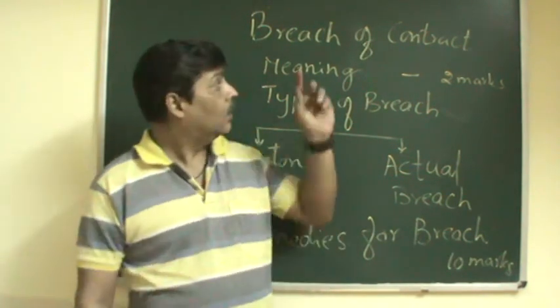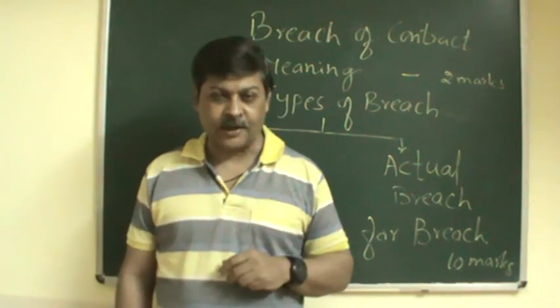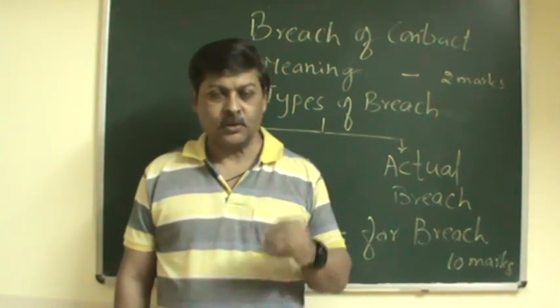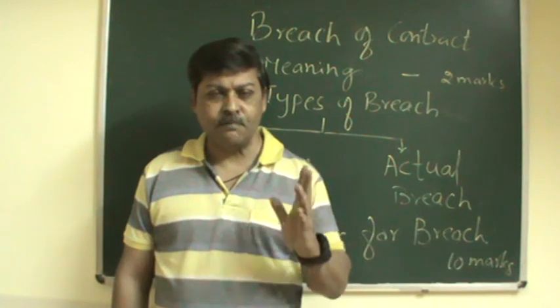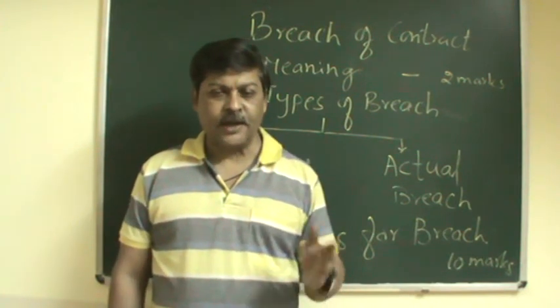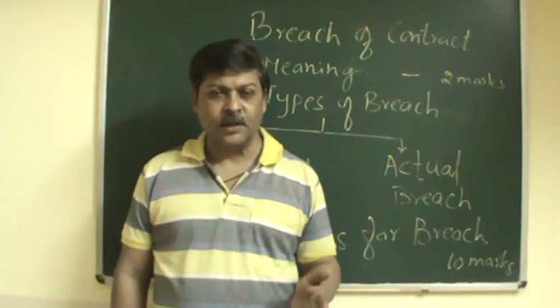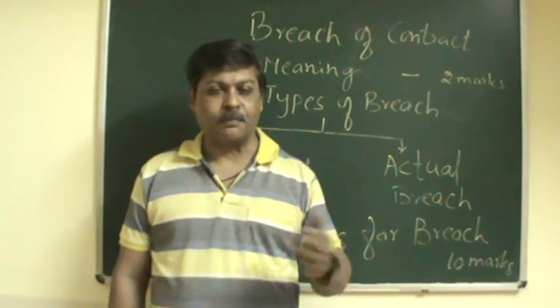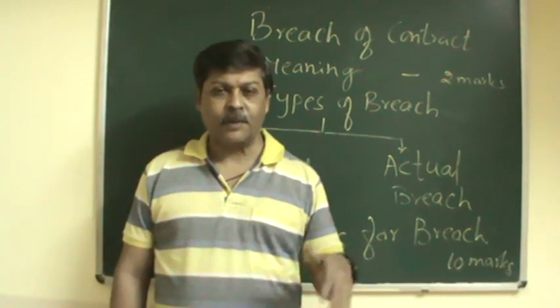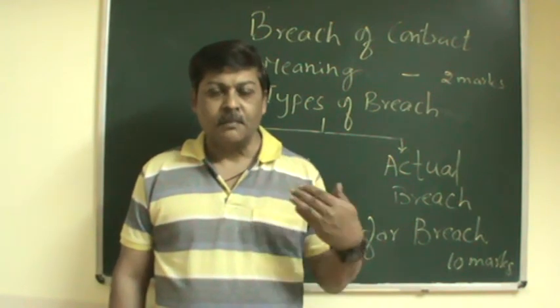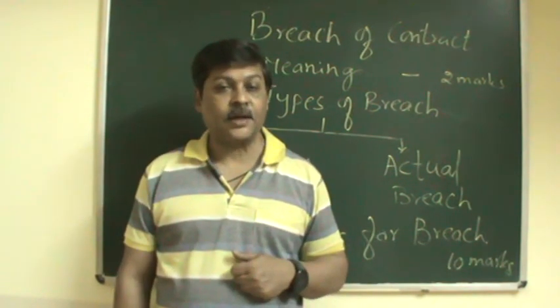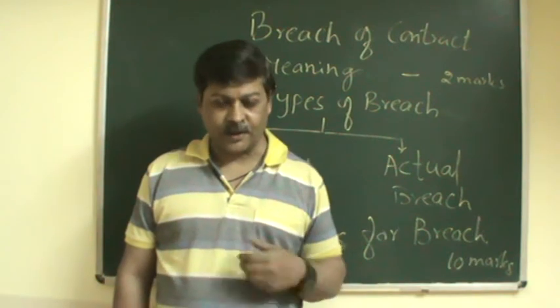So taking the breach of the contract. The breach in simple words means breaking of the terms and conditions of the contract by one party. So one party breaks the rules and regulations of the contract.